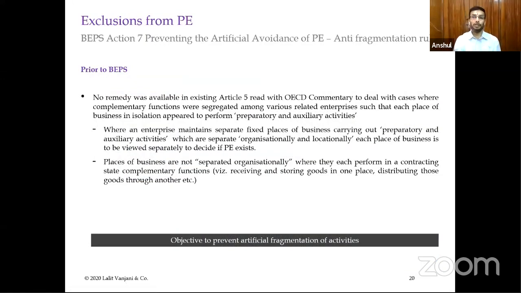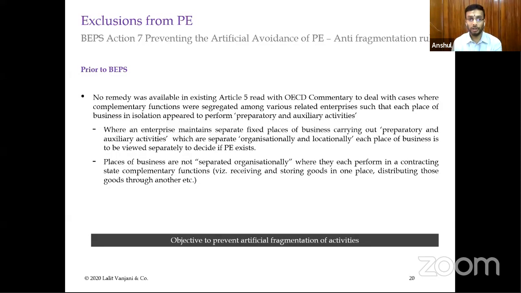Now, there have been some changes in the BEPS Action Plan 7, which is through the multilateral instrument. Here, a few new additions have been inserted. What was happening is that, as we mentioned, even a combination of some activities was considered not to create a PE in India. So the foreign enterprises were misusing this, bifurcating their core business activities into such minuscule activities and housing those different activities in different offices.